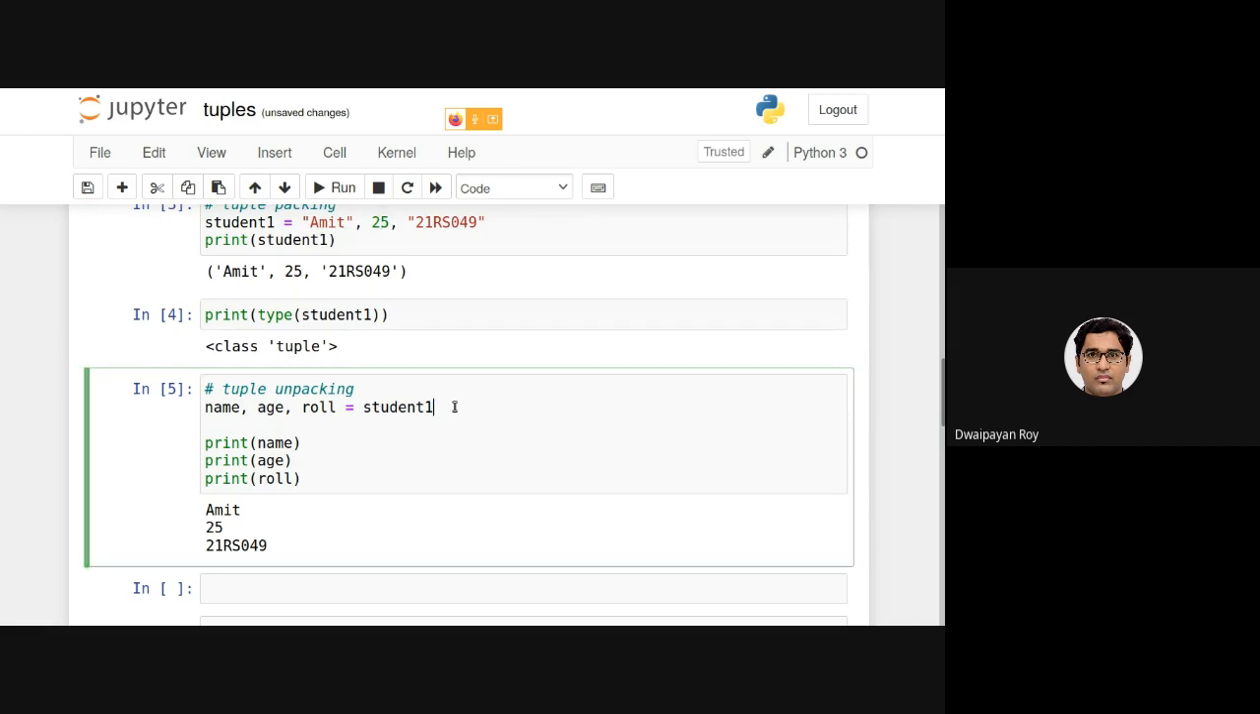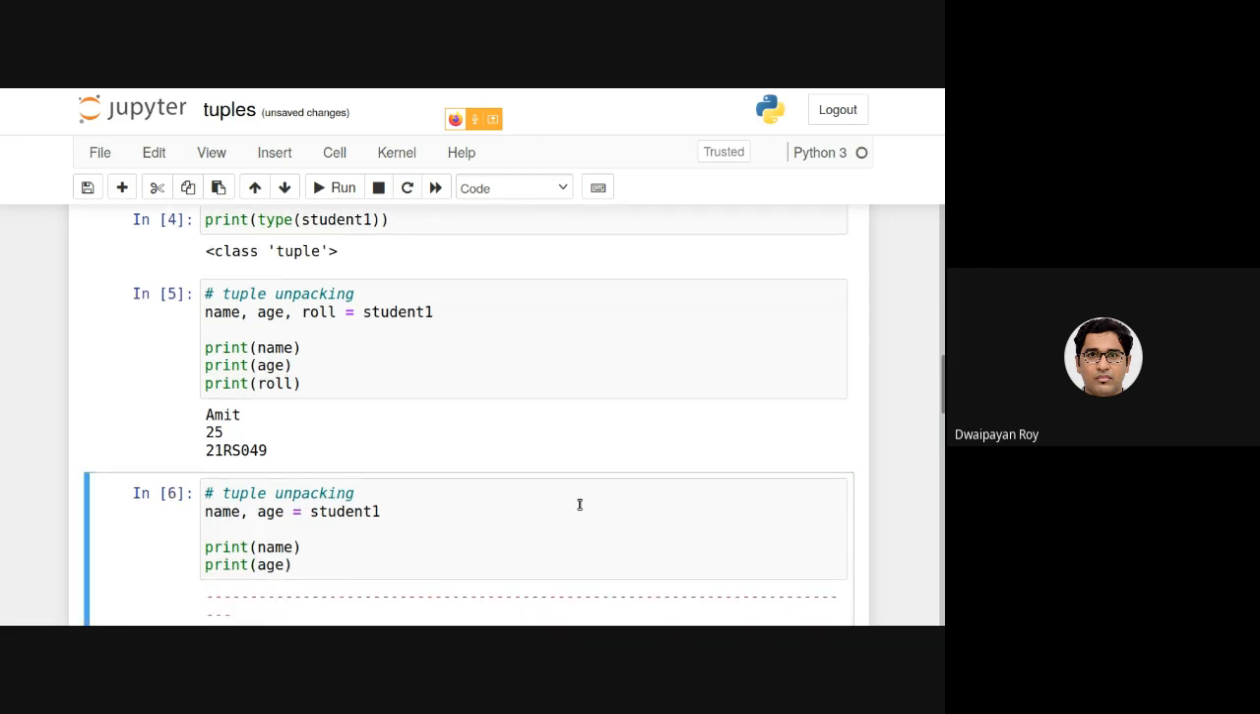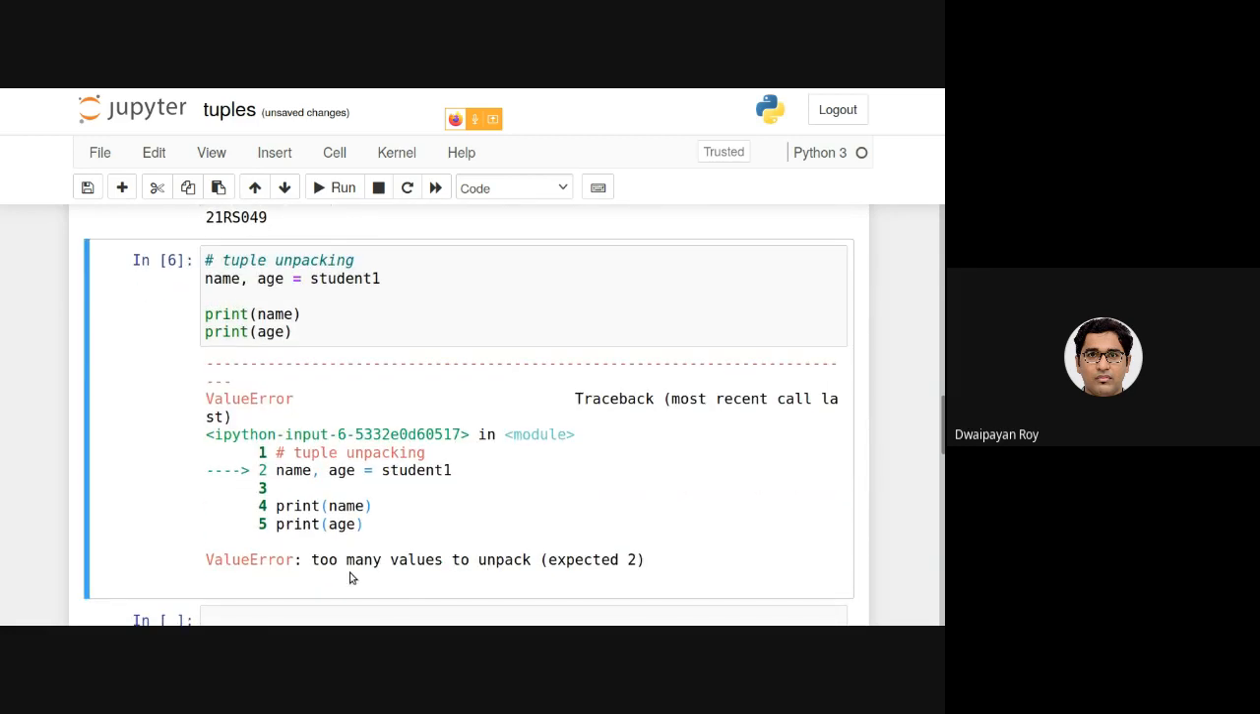Now, let's try another thing. Let's copy the same code here and let's try an erroneous unpacking. We know that there are 3 elements in this tuple. Now, what if I provide 2 variables in the left hand side? In that case, role is not defined. If I execute this, you can see there is an error. It is saying too many values to unpack.